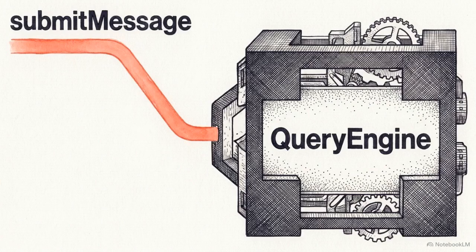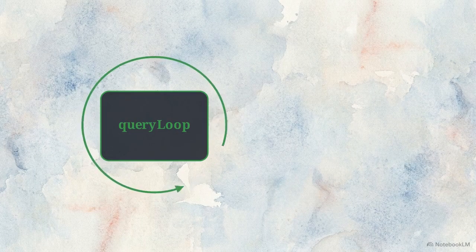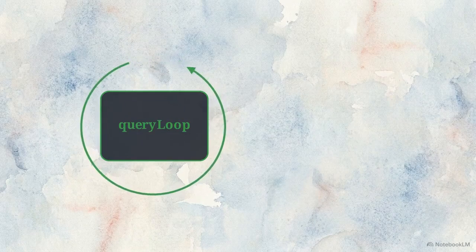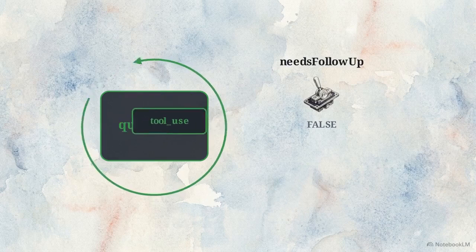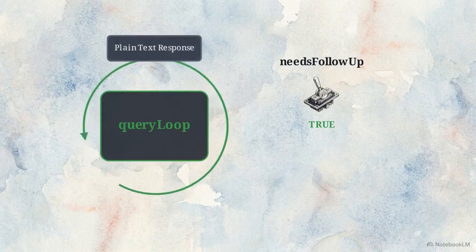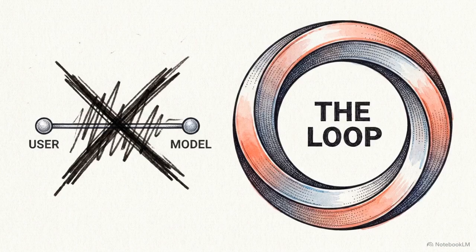The process begins when the user's terminal command hits the session-facing query engine via submit message. This is the core engine, an unbounded state machine called the queryLoop. A user turn spans dozens of rounds inside this loop. The continuation switch, needs follow-up, triggers on every tool use block, initiating another round. The loop exits once the model streams no further tool requests. Treating a turn as a single model call is a misconception that prevents developers from building reliable routines. The turn is the loop.